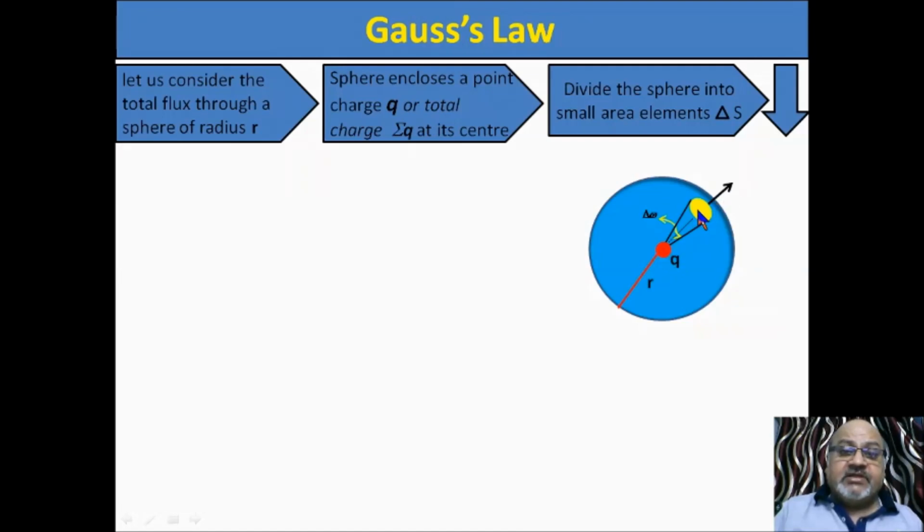So you can take this arrow in this way also. This is the direction of the electric field. And you know a small unit vector will also be in this direction, and this r cap is perpendicular to the surface. Therefore the area vector ds is perpendicular to this area.